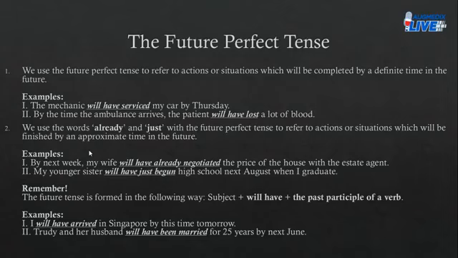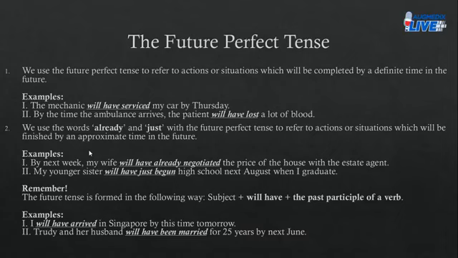Okay, moving on to rule number 2. We use the words already and just with the future perfect tense to refer to actions or situations which will be finished by an approximate time in the future, right? Here again, it is quite similar, just that you're adding already and just to emphasize more the fact that certain things are definitely expected to take place before a specific time. Let's take a look at the examples under rule number 2.